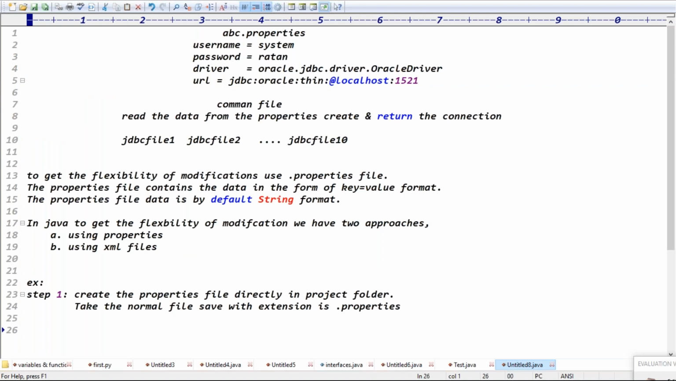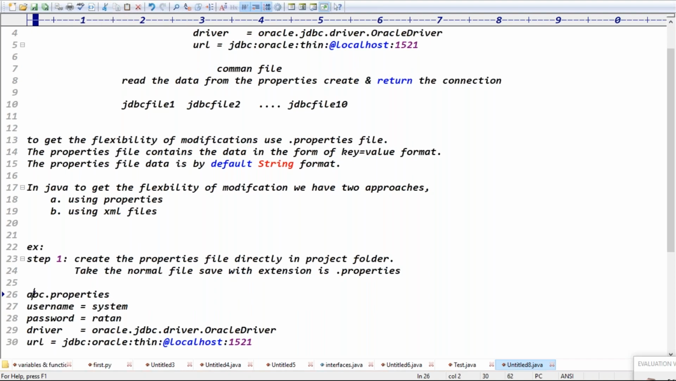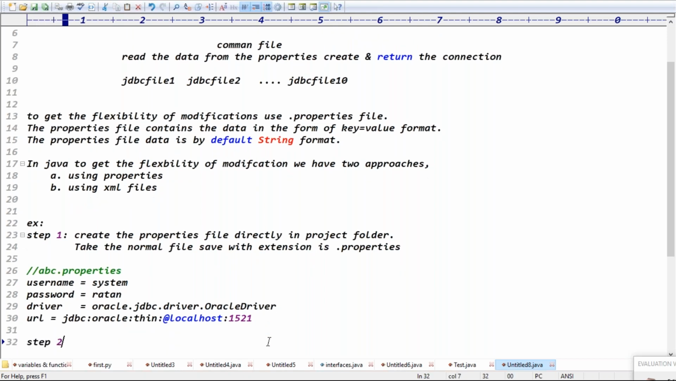Step 1, any questions? What is step 1? I created abc.properties file, and this is my data. Guys, are you clear now? Good. Step 1 is completed, guys. What does step 2 tell me now? Common file. Yes, step 2, guys. In step 2, we have to take the common file.